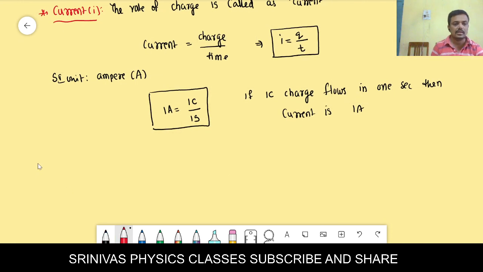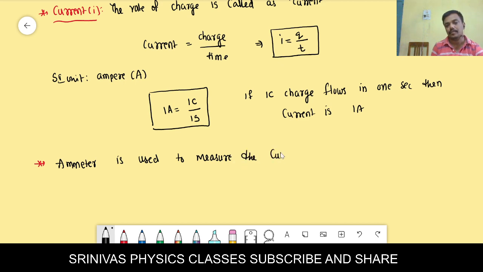Let us discuss the instrument which is used to measure the current. What is the instrument? Ammeter, right? Ammeter is used to measure the current. Is it correct, students? And how is it connected?